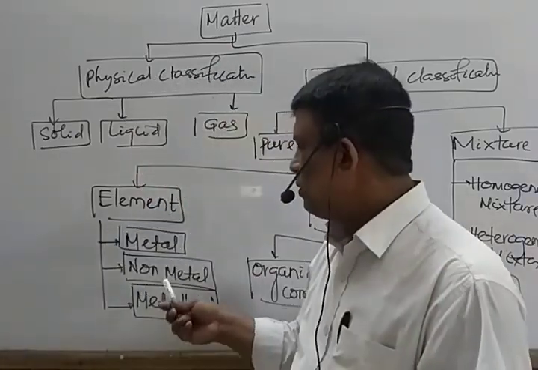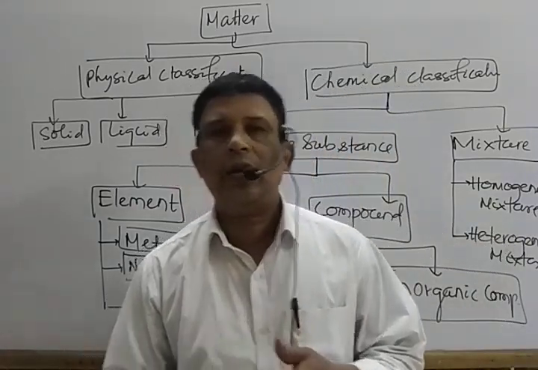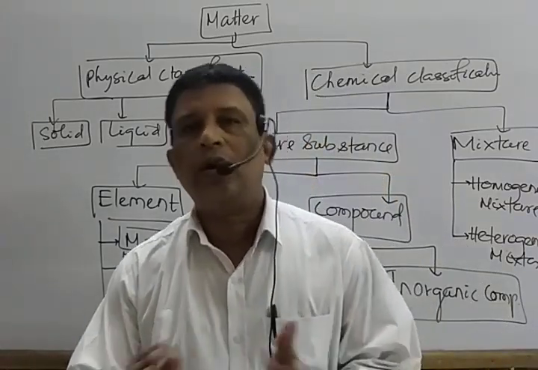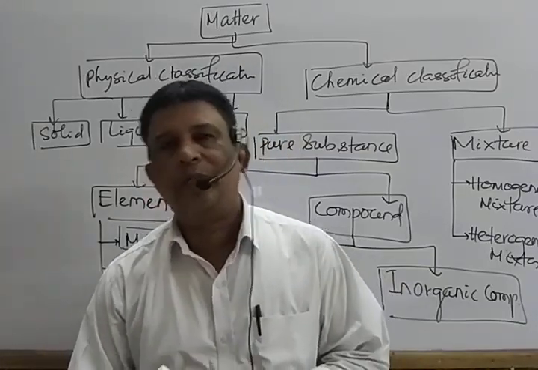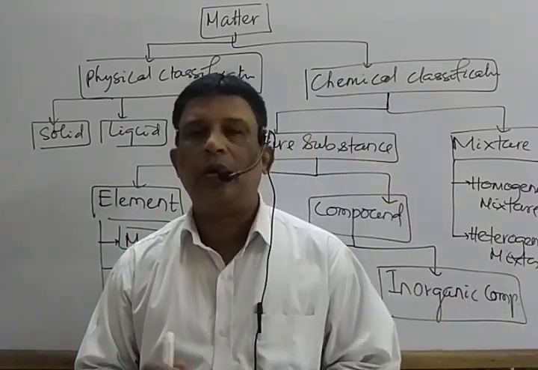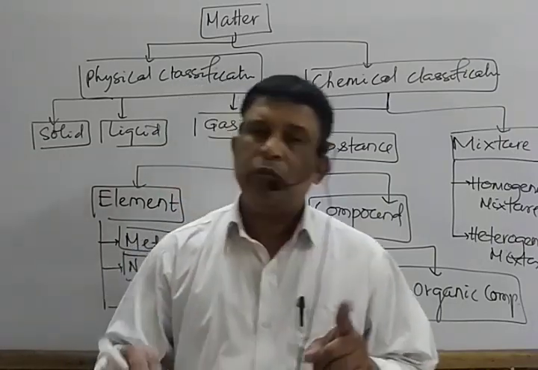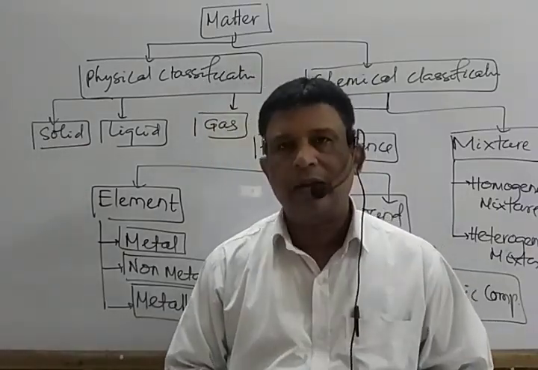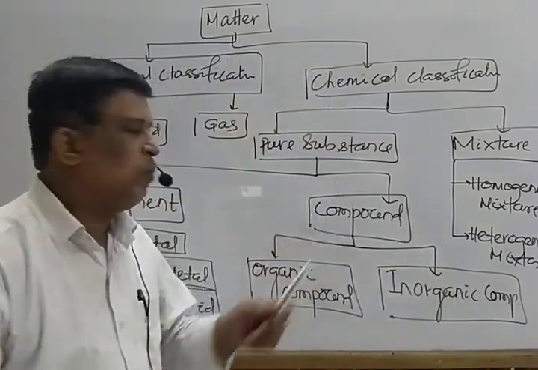It is again of three types. It may be metal, may be non-metal, may be metalloid. If it is hard and solid, possesses high melting point, is a good conductor of heat and electricity, and exhibits malleability and ductility, then it is known as a metal. Iron, copper, nickel, cobalt. If these properties are not observed, it is known as a non-metal. Hydrogen, oxygen, nitrogen. If the properties of both metal and non-metal are shown, then it is known as metalloid. Suitable examples are alloy.